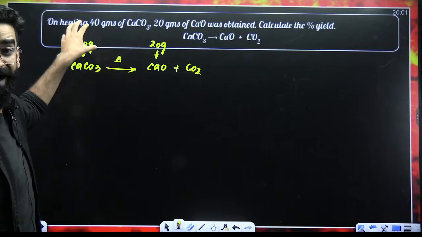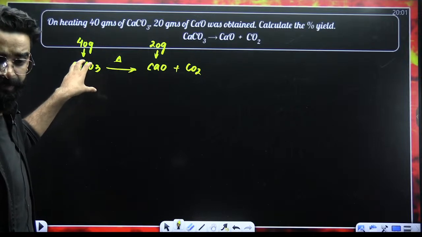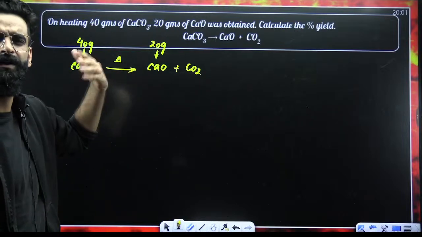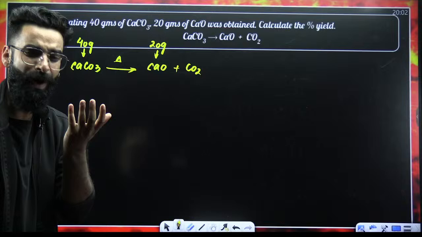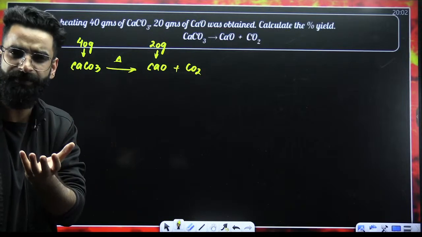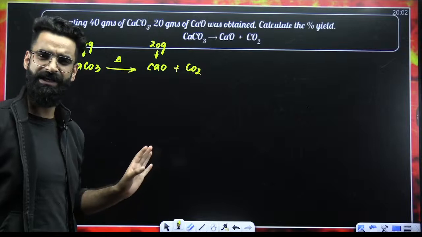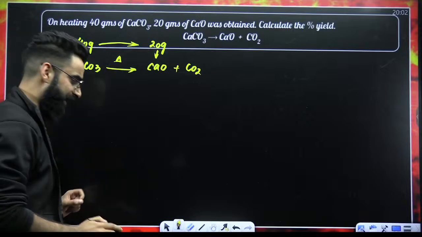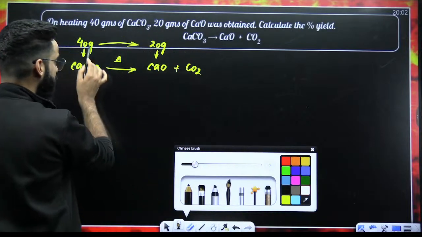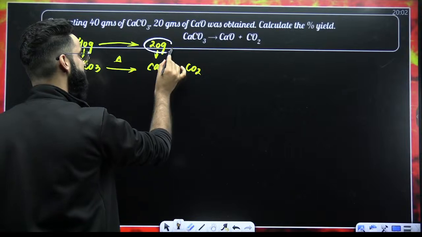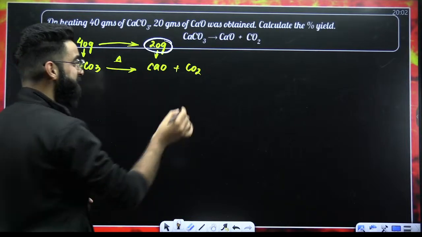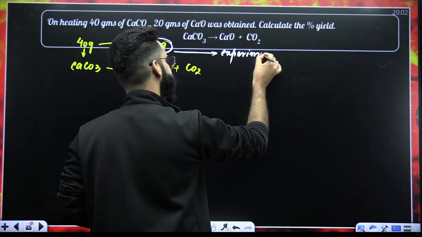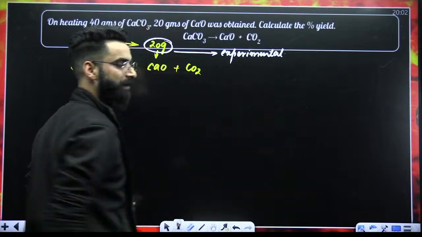It is mentioned in the question that on heating 40 grams of calcium carbonate, 20 grams of calcium oxide is produced. So this is something which would have been observed in the lab. This is my experimentally verified data. So I'm calling this particular data the experimental or actual amount. This is my experimental amount.